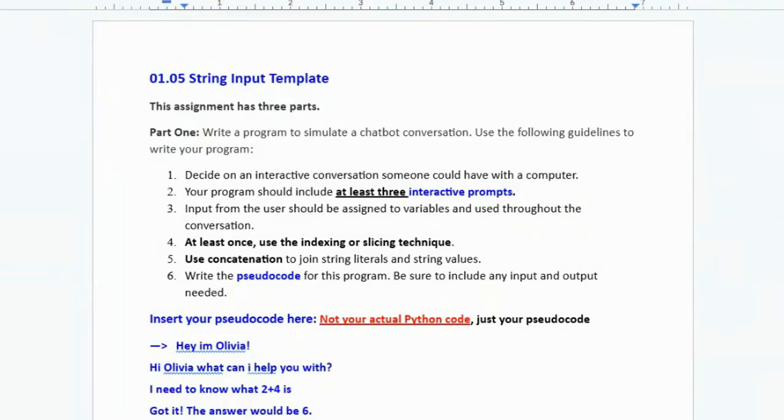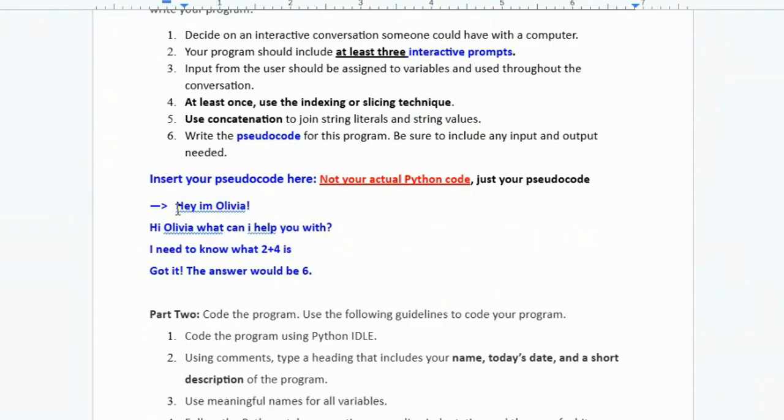All right, Olivia, let's look at that 1.05 program that you turned in. So here is your template. Looking at your pseudocode.